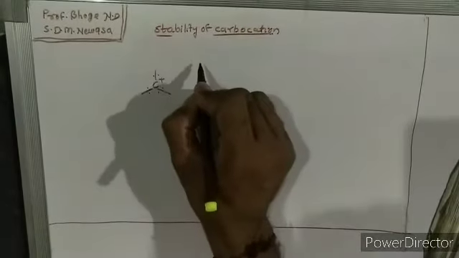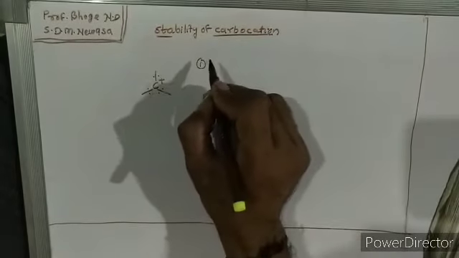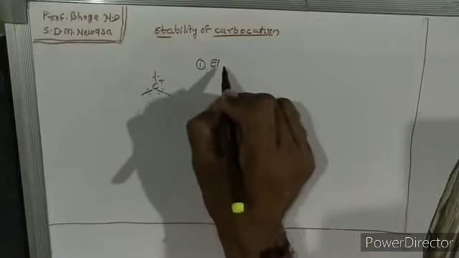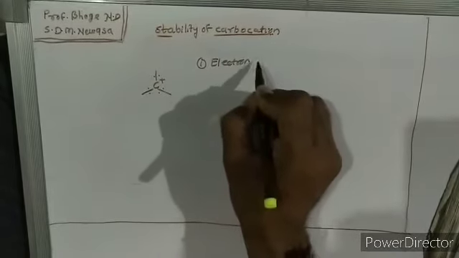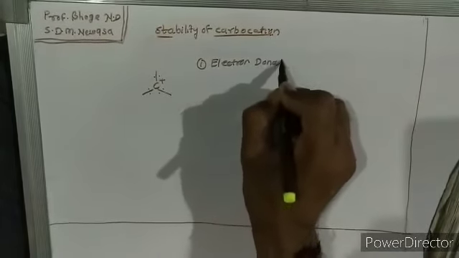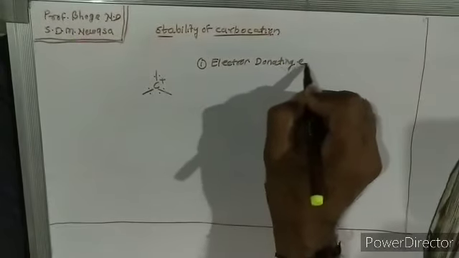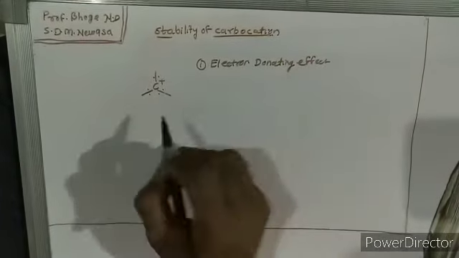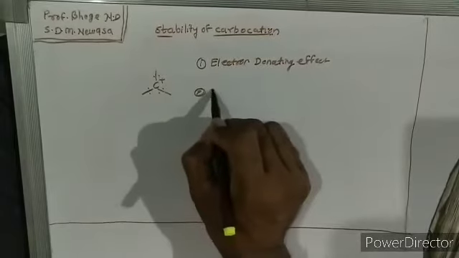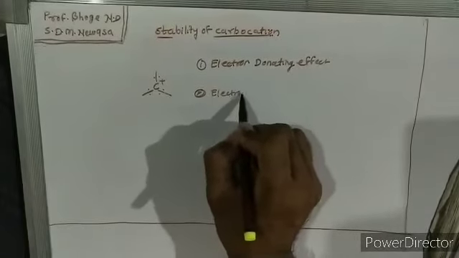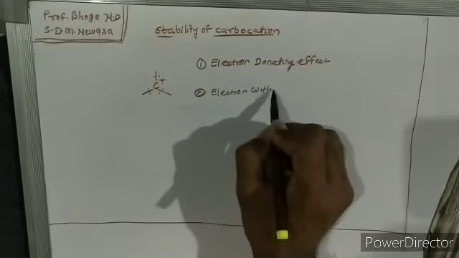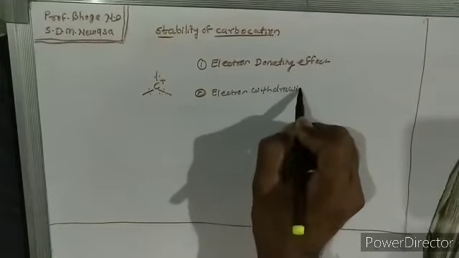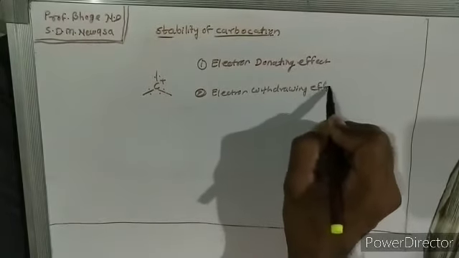So first is the electron donating effect, and the second one is the electron withdrawing effect.